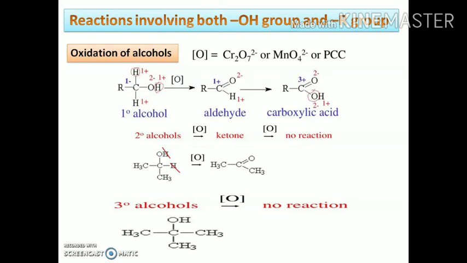In the oxidation of alcohols, in the presence of an oxidizing agent like potassium dichromate, potassium permanganate or PCC, the primary alcohols give the aldehyde, which on further oxidation gives the carboxylic acid. Similarly, the secondary alcohols give the ketones. Oxidation of the ketone is not possible, and in the case of tertiary alcohols, the oxidation reaction is not possible.